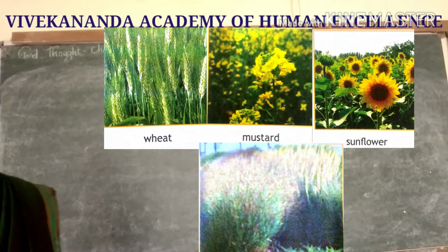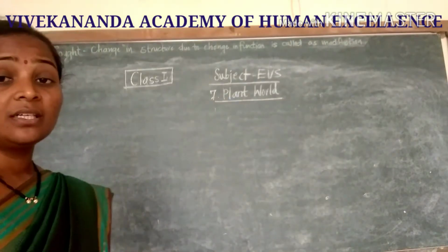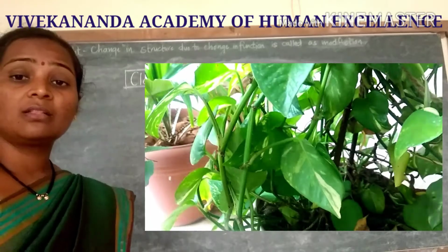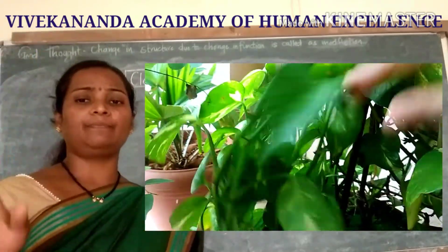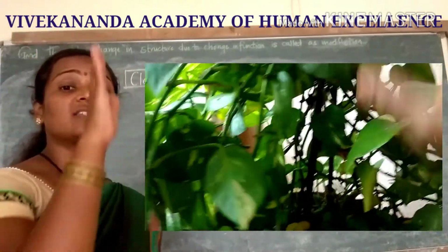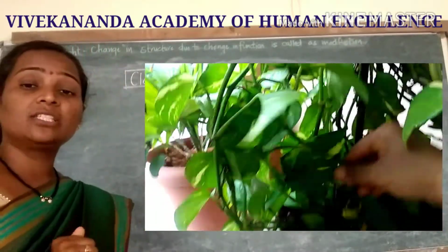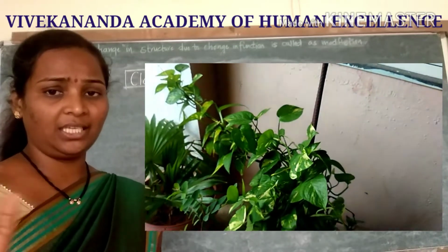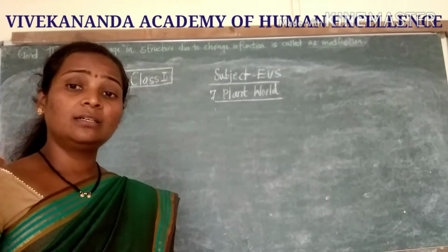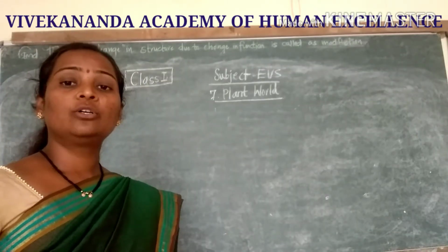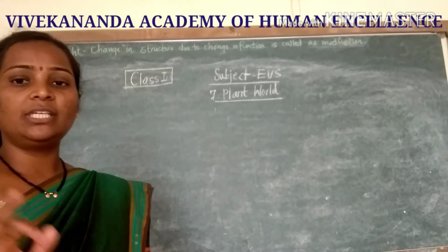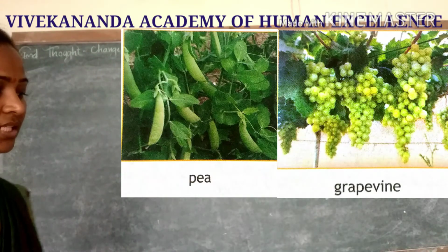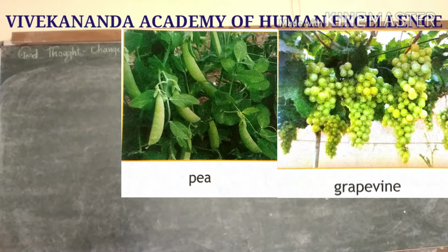Now we have to see the climbers. Climbers have a very long stem. Climbers cannot stand straight. They need support to climb on, like walls, sticks and other supports. So it is called a climber. Examples are pea, tomato, grapevine and money plants.